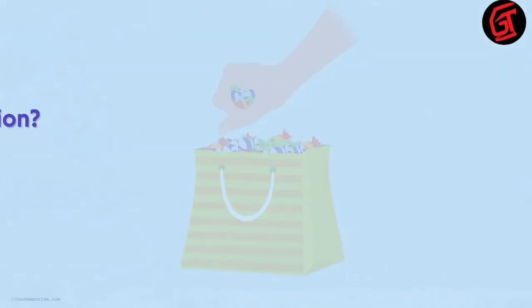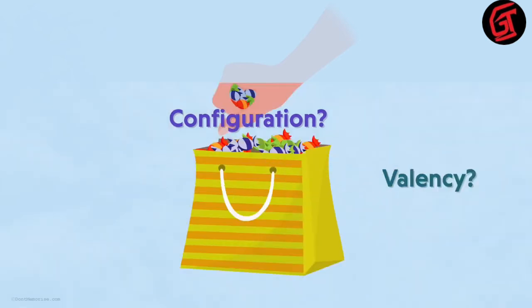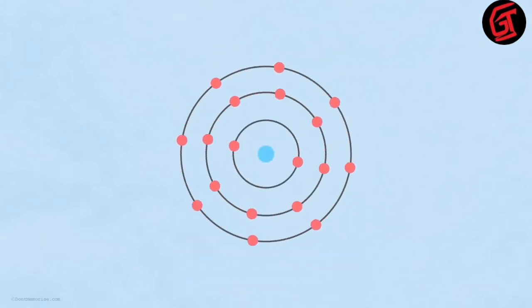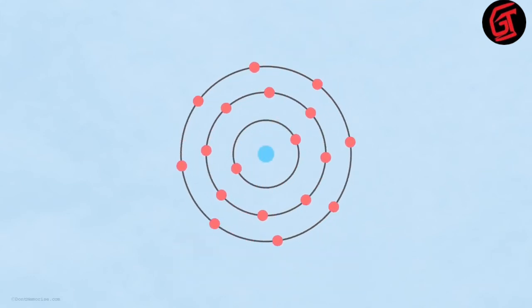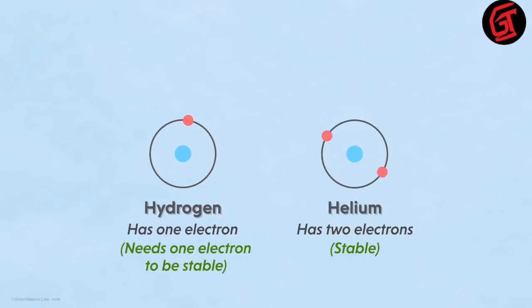Now, what have chocolates got to do with electronic configuration and valency? Let's understand the relation. As a part of human tendency, we will try and grab the maximum number of chocolates using our hands. Similarly, the atoms would want to have the maximum number of electrons their shells can accommodate. That means if it's just one shell, like in the case of hydrogen or helium, then the atoms would want to have 2 electrons in it. That will be the outermost shell of the atom. This will help them achieve a stable state.